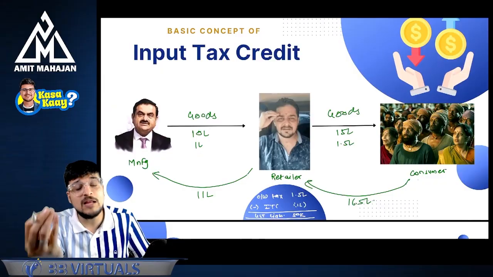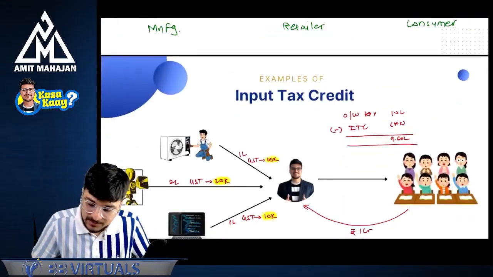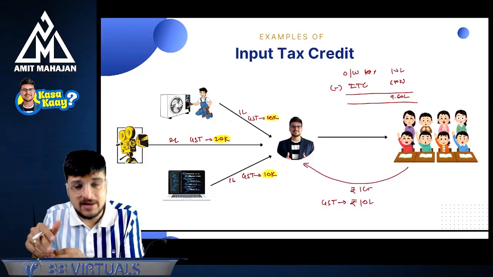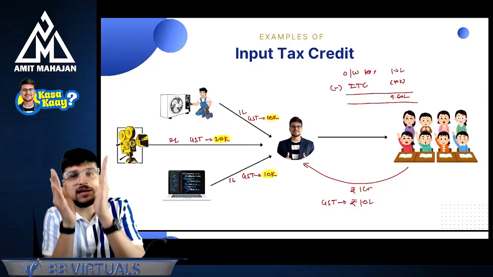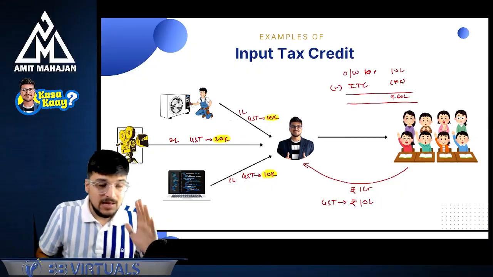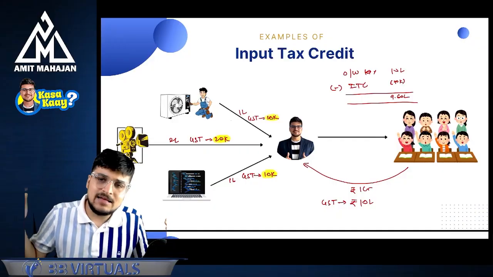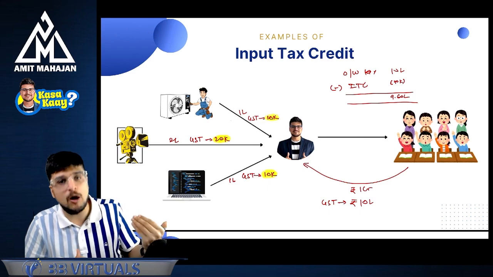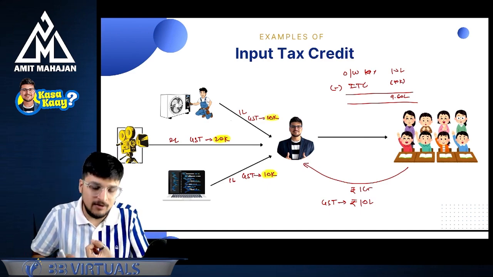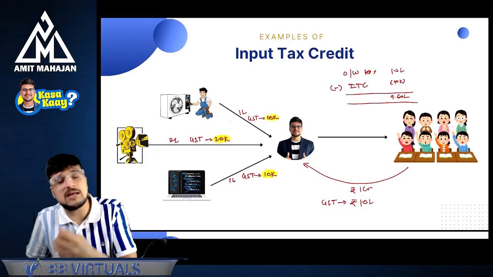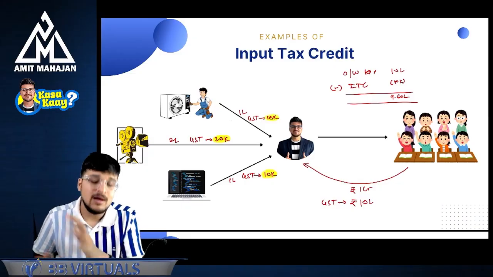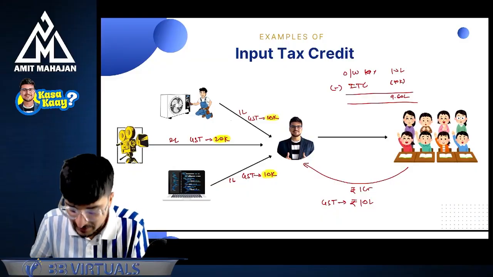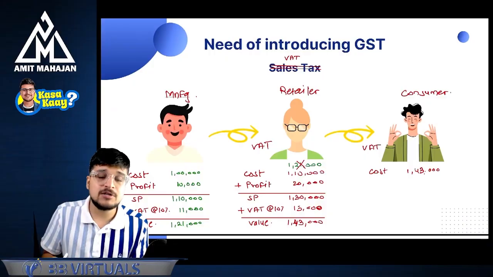The basic concept of input tax credit, which we saw. Then we saw that it is not necessary that for availing the input tax credit, my inward supply should be exactly the same as my outward supply. Not required. If my outward supply is teaching, I can take all the ITCs which I have taken while providing that outward supply. For example, I took AC, I took services, I took laptop, I took camera. Whatever GST I must have paid at the time of purchase, I will always get the credit of that. Okay.